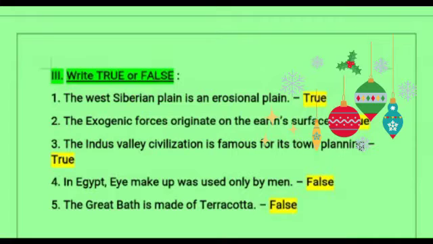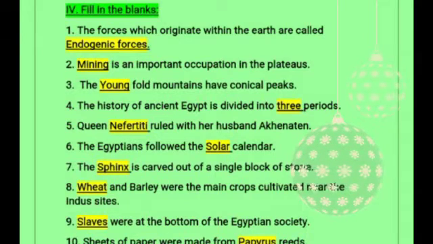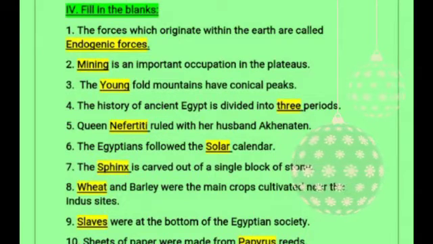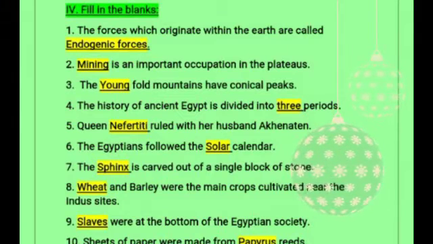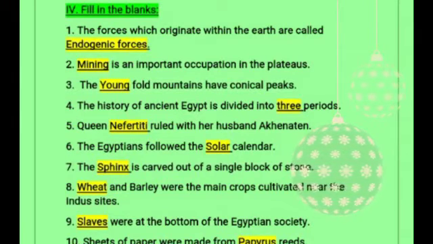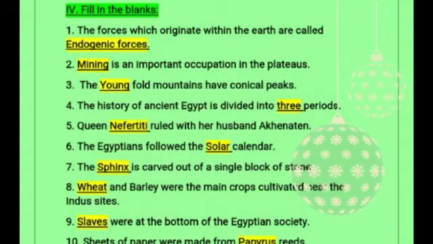Fifth one, the Great Bath is made of terracotta. No, it is false. So children, next we have fill in the blanks. Okay, first one, the forces which originate within the earth. So there we had on the earth's surface, isn't it? So there we said it is exogenic force. So now it is within the earth. So what it is? Endogenic force.